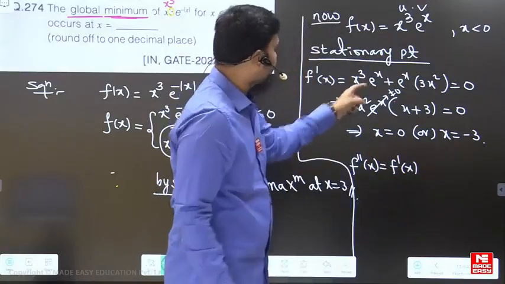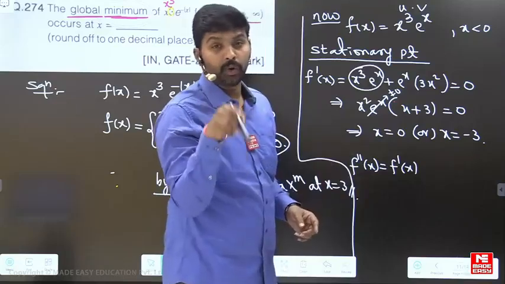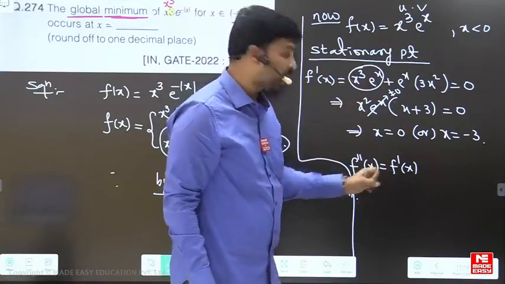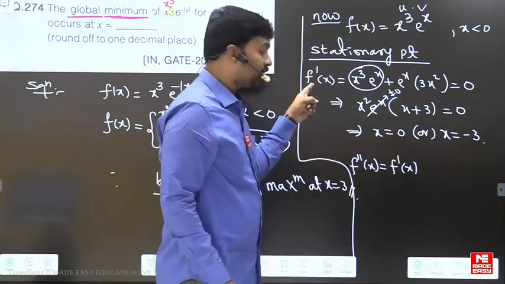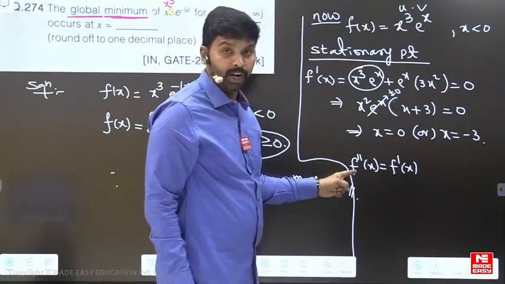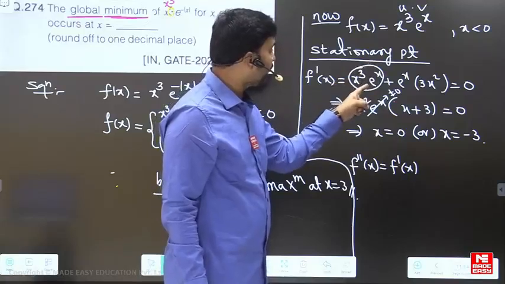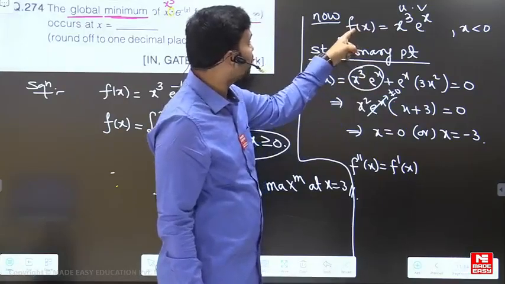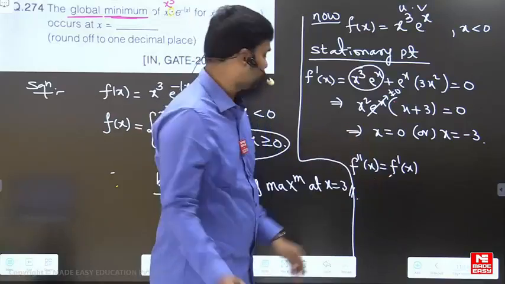Please listen carefully: I have to differentiate this f dash of x, which will give f double dash of x. The differentiation of x cube e power x is the differentiation of f of x, which is f dash of x. Clearly you understand this, right?